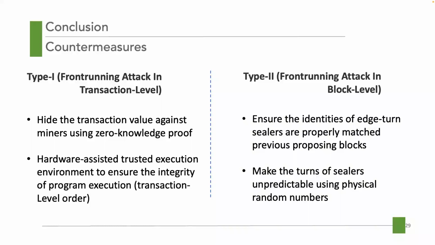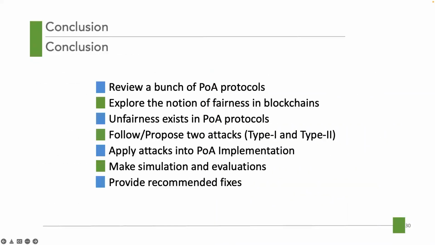Furthermore, we also provide some countermeasures for both the type 1 attack and the type 2 attack. For the type 1 attack, two ways are proposed. The first way is to hide the transaction value from the miners using zero-knowledge proofs. The second method is to rely on a hardware-assisted TEE to ensure the integrity of program execution. For the type 2 attack, one way is to verify the identities of the out-of-turn sealers, which need to be properly matched with the previous blocks. Another way is to have a rotation scheme, making the turns unpredictable.